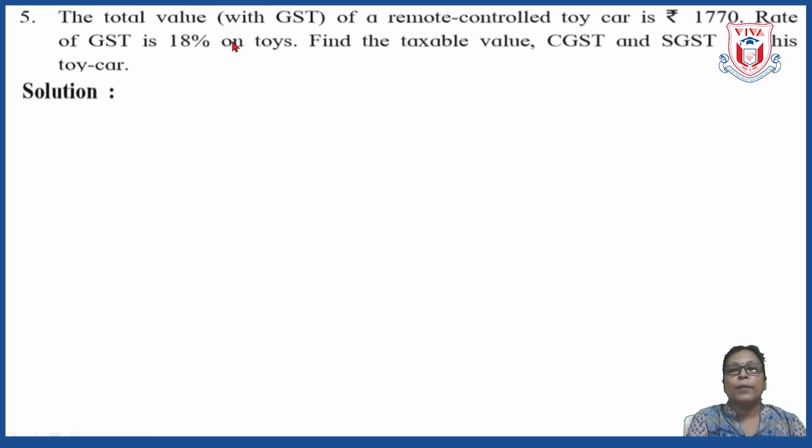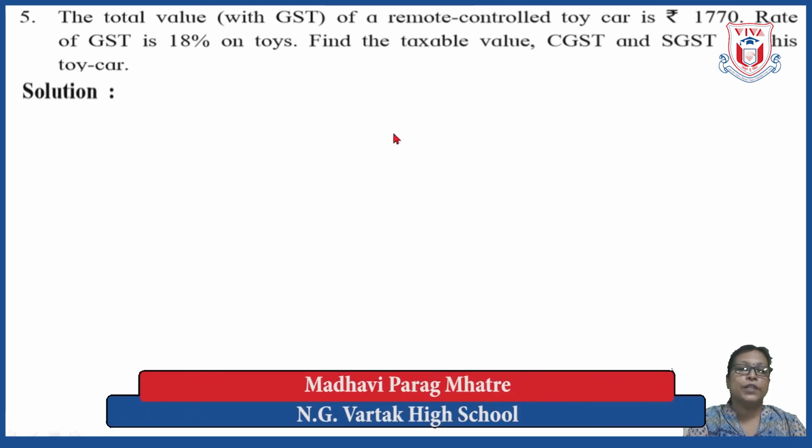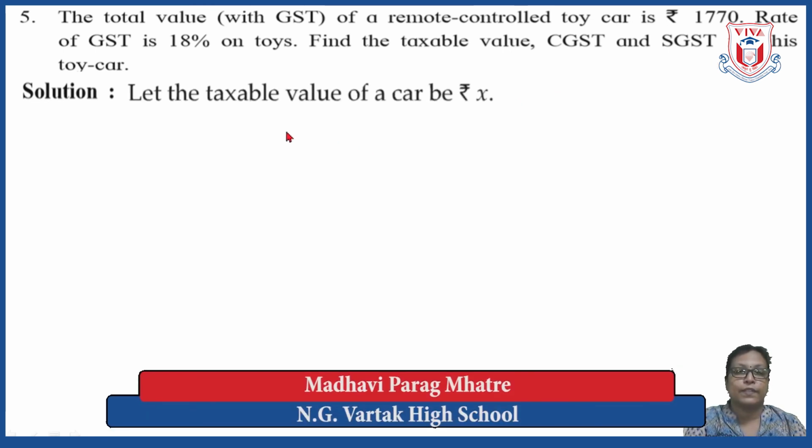Okay. So we are provided here with the total value of the toy car. Total value means taxable value plus GST. That total value is provided to us, that is rupees 1,770. Also the rate of GST is given, 18%. And we have to calculate three things: taxable value, CGST and SGST. So let us start with what is given to us.